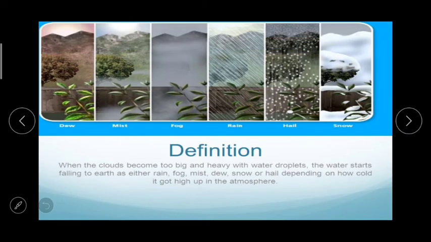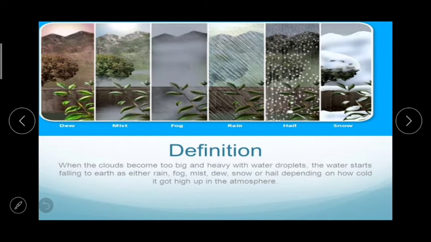Here you can see, and these forms of condensation occur due to the water vapor in the atmosphere. Now you already learnt the concept of condensation, but we'll just revise it. So what is condensation? It is when water collects as droplets on a cold surface when humid air is in contact with it.